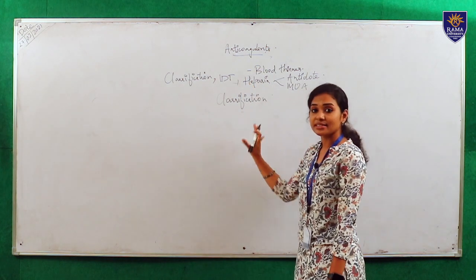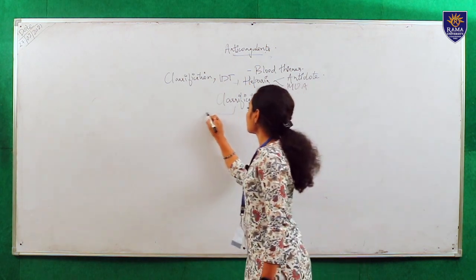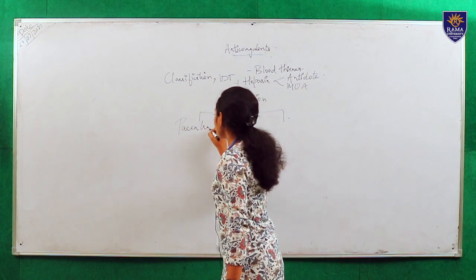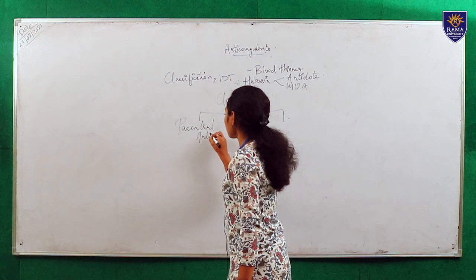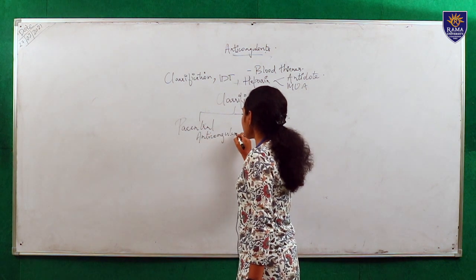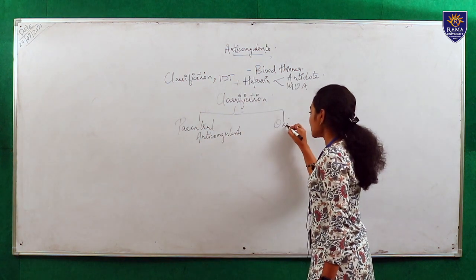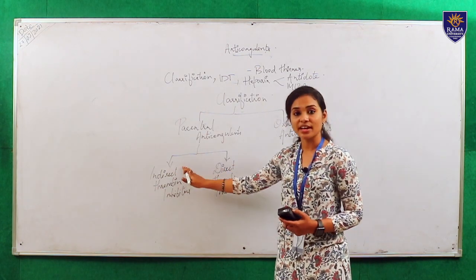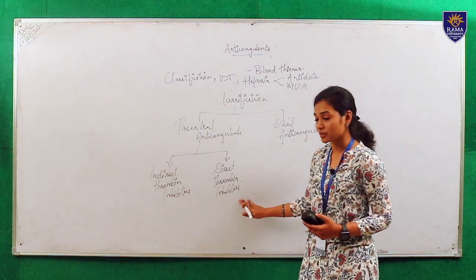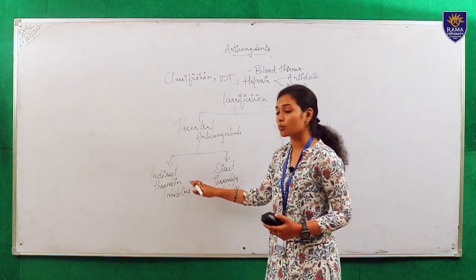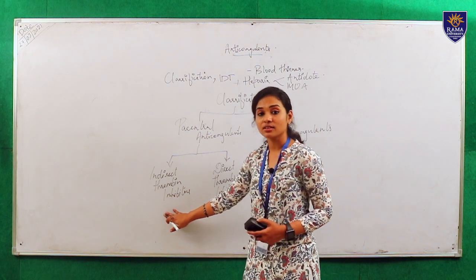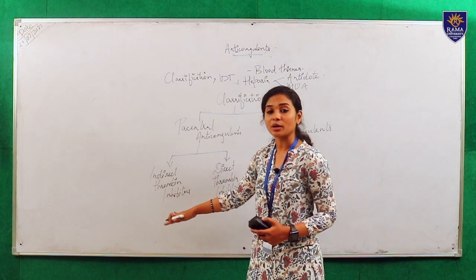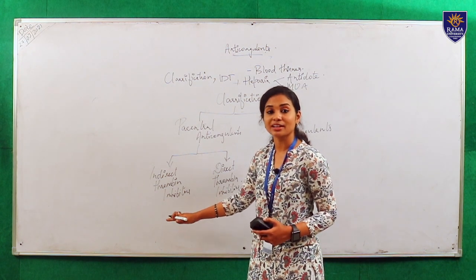Generally, the anticoagulants are divided into two. The first one is parenteral anticoagulants and the second one is oral anticoagulants. The parenteral anticoagulants are further divided into indirect thrombin inhibitors and direct thrombin inhibitors. Under the indirect thrombin inhibitors, there are fondaparinux and unfractionated heparin. Then one more is there, that is known as low molecular weight heparin.